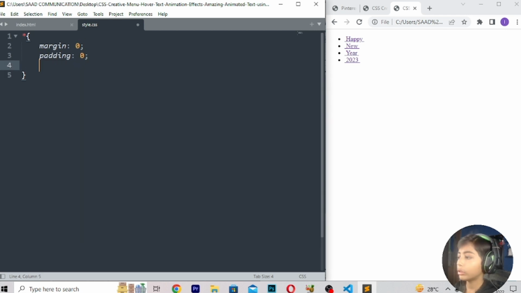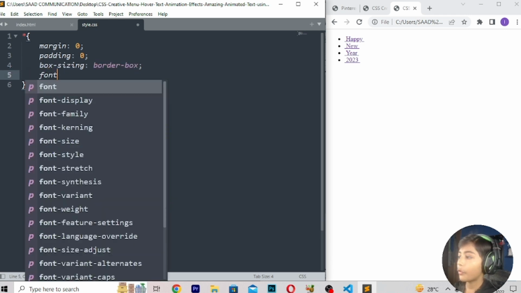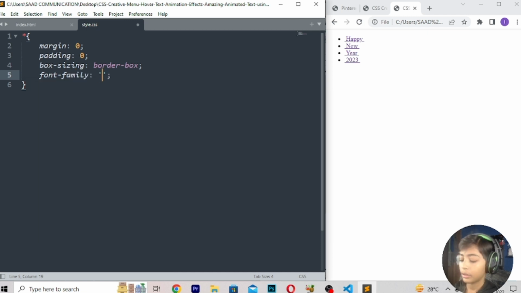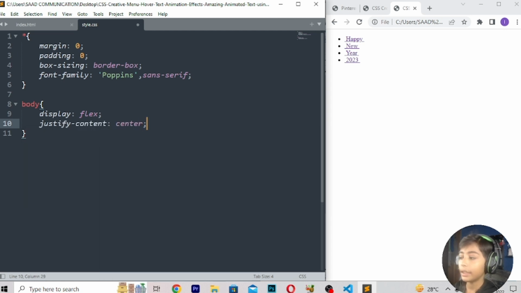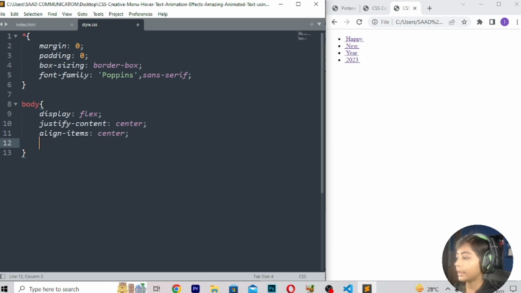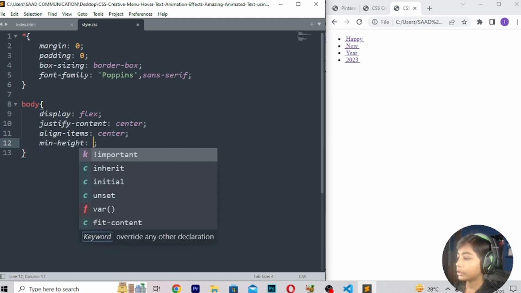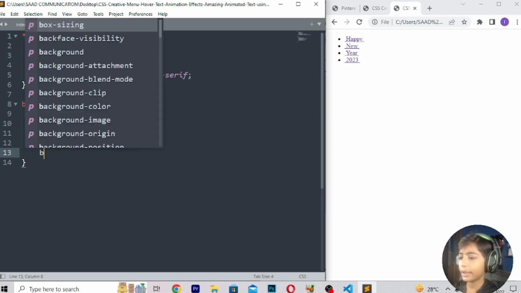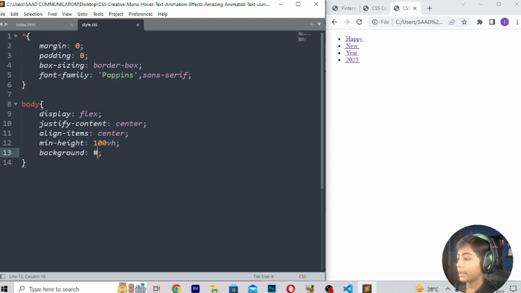Padding should also be 0. Box-sizing: border-box. Font-family: Poppins, sans-serif. Body should be display: flex, justify-content: center, align-items: center, min-height: 100vh, and background: #252839. You can give any color to your background.